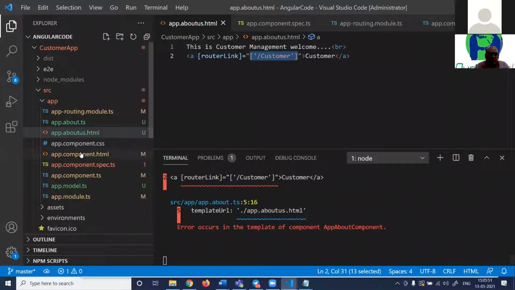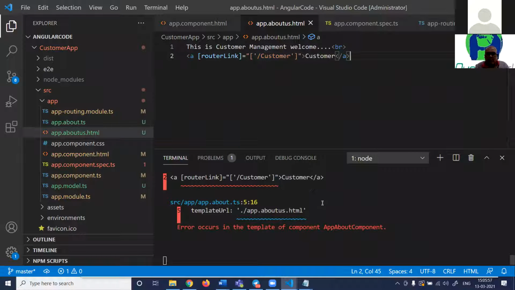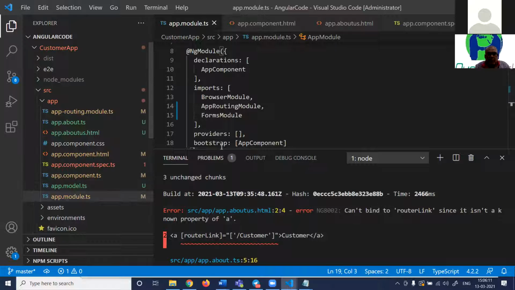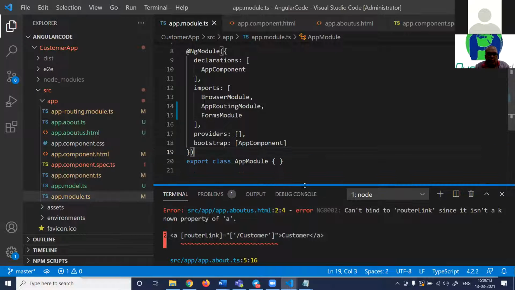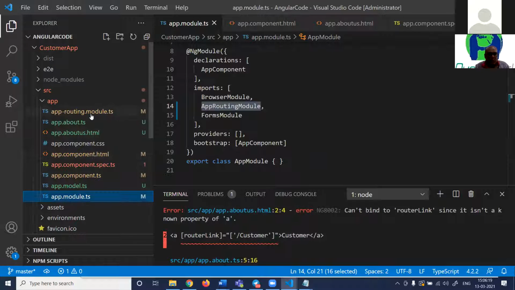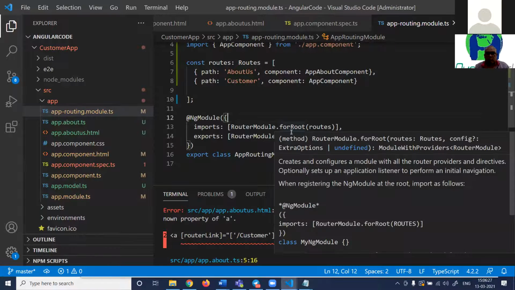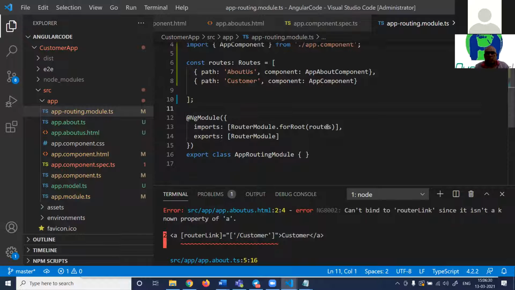So if you see here, when I save this, even in the customer, okay, let us see what is the error. Cannot bind router link since it's a known property of A. So you can see it is saying cannot bind router link. Have we loaded the routing module? Yeah, we have loaded the app routing module, and app routing module loads the router module.